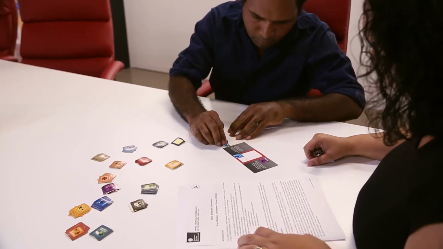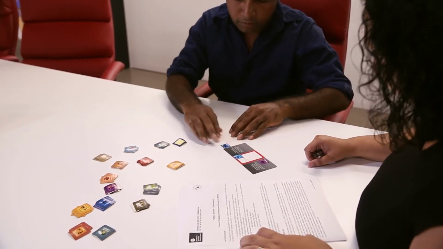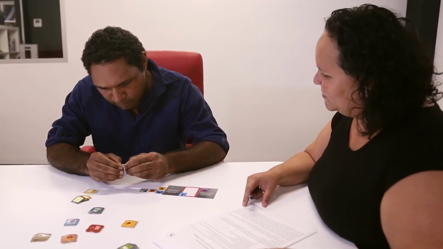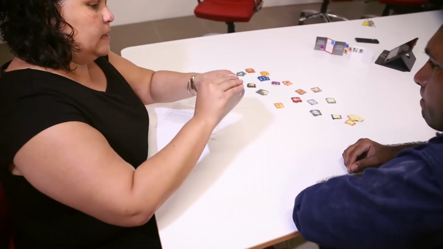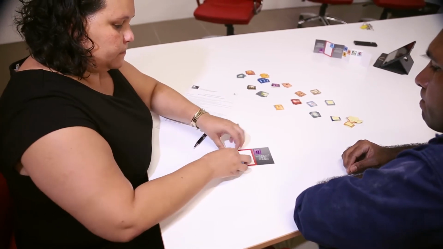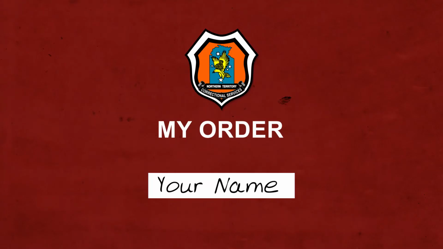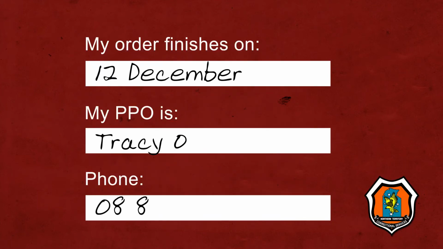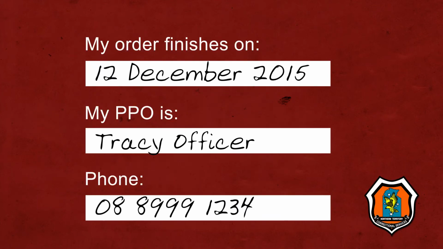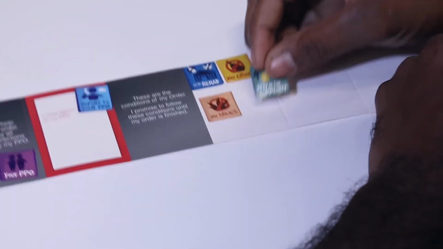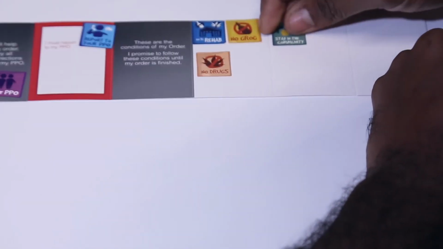The Wallet Card resource was developed to help support the interactive iPad tools, to give offenders something to take home with them to reinforce the conditions they've agreed to follow. The wallet card is a simple yet highly effective concept that fits into a wallet or pocket. It has a space for the person's name, their probation and parole officer's contact details, and when and how the offender must report. A range of stickers featuring conditions of the order are included and can be stuck on the white space on the wallet card.